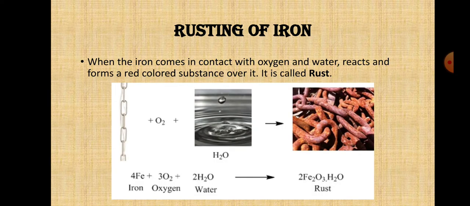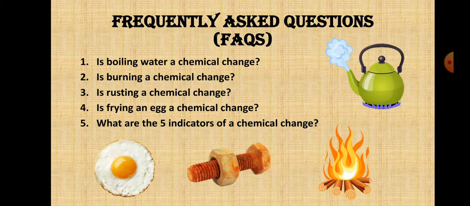So these are the examples. Iron getting rusted because oxygen and water molecules in air both are getting mixed with iron, and they are forming iron oxide, which is called rust. Once rusting is done, this cannot change back into iron. So these are permanent changes. Examples for chemical change and some more examples.